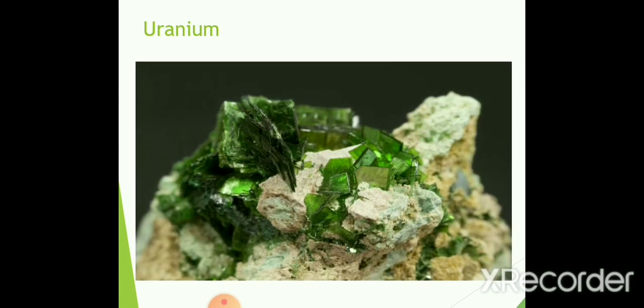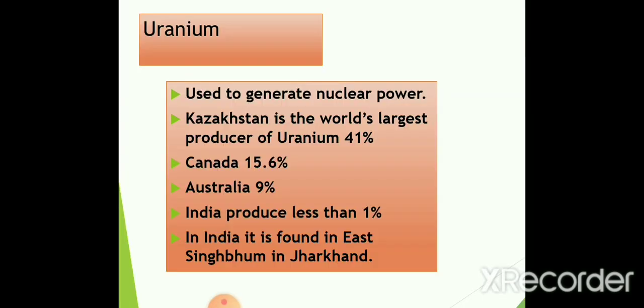Next metal is uranium. Uranium is used for generating nuclear power. You can see here in the rock that green color, it's uranium. And the importance is that it is used for generating nuclear power. And Kazakhstan is the world's largest producer of uranium. So, which is the largest producer of uranium? It is Kazakhstan. What is the use of this uranium? It is used for generating nuclear power.